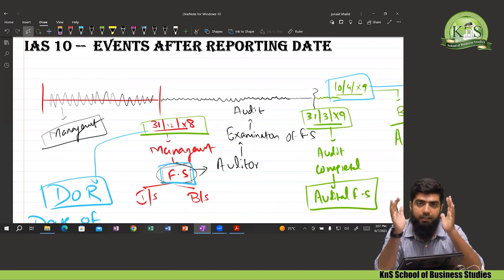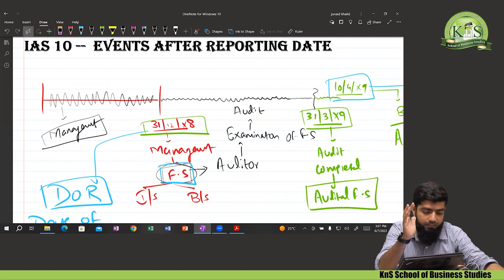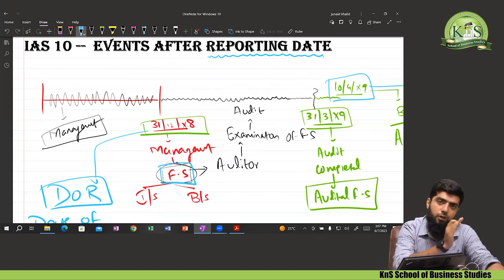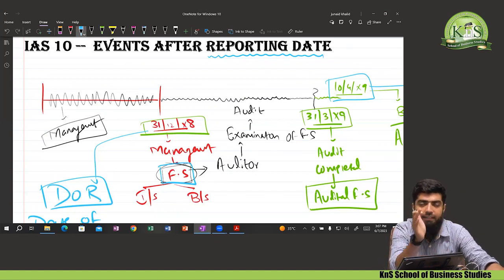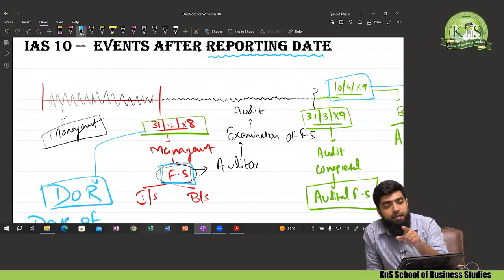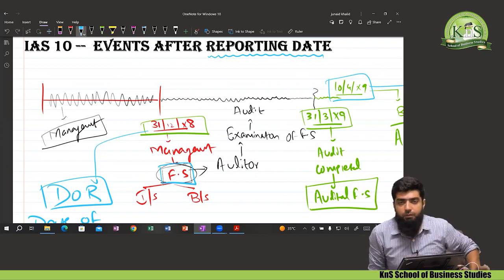That is the date of reporting and the date of authorization. Now just hear the title of that standard: events after the reporting date, and the complete title is before the date of authorization. When we read the explanation of that standard, the complete name of this standard is events after the reporting date, events after the date of reporting but before the date of authorization.